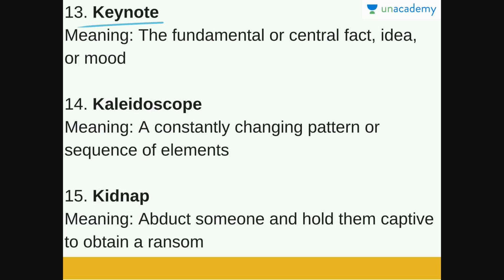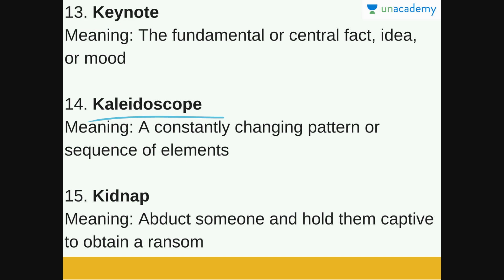Next is keynote. Keynote is a fundamental or central fact, idea or mood. So the keynote of a policy or a speech or an idea is the central theme of it, and there are keynote speeches that are given at conferences or seminars. So in these keynote speeches, what happens is the speaker lays out whatever the central theme or the main idea of this conference is in that speech. So the fundamental or central fact, idea or mood is keynote.